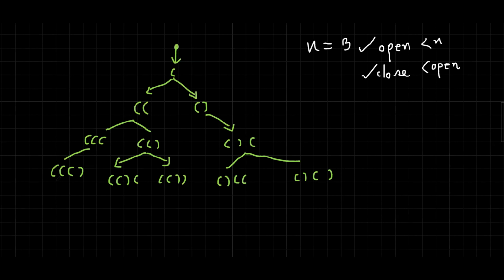Now for this, we have one choice because we have used 3 of the opening brackets. So that's why we have to use another closing bracket here. Now for this, we have one choice because we have used 3 of the opening brackets. So we have to use the closing brackets here.